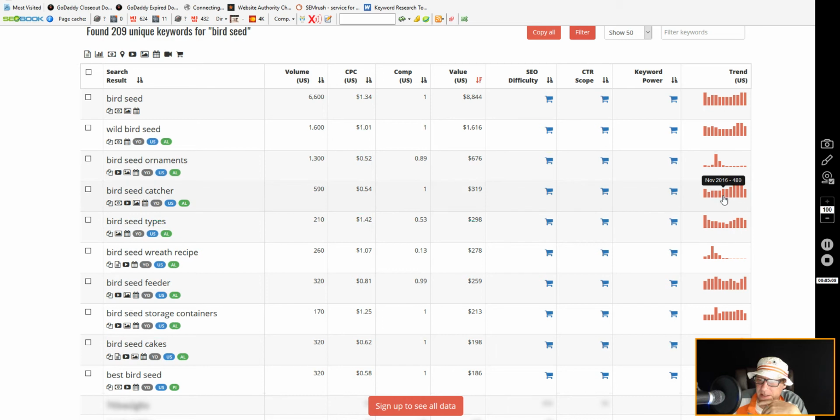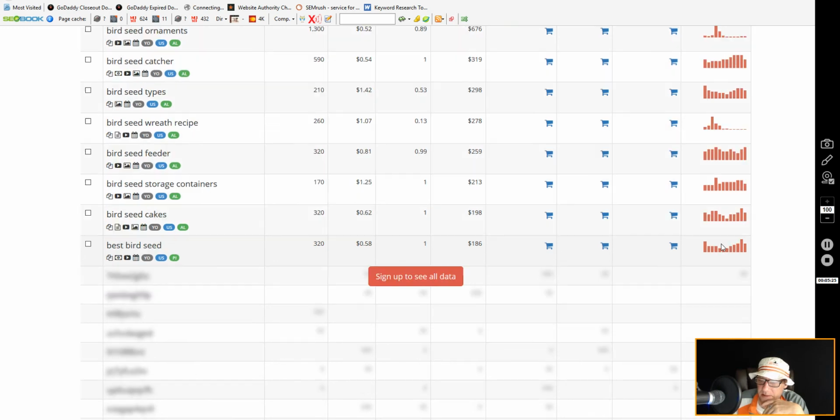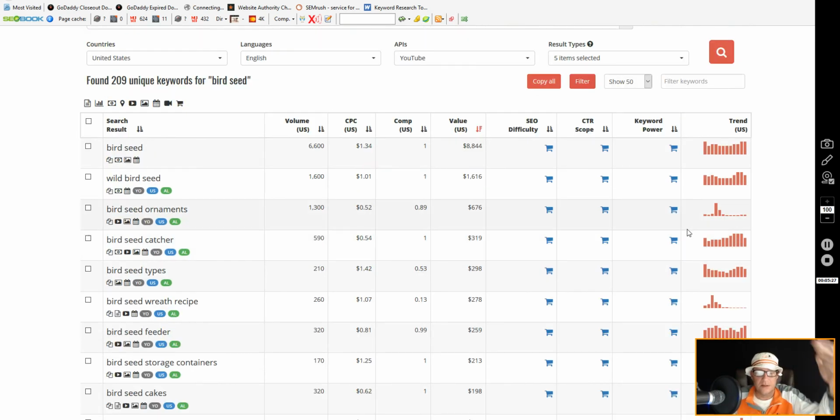But everything else is pretty steady, as you can see. And of course, birdseed wreath recipes, that's springtime. Birdseed feeder, pretty steady, pretty steady, pretty steady. So you've got your top volumes in the U.S., 209 unique keywords for birdseed.